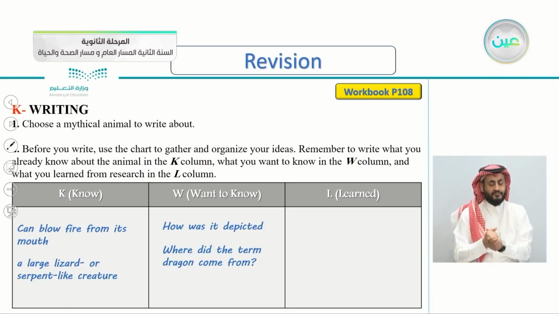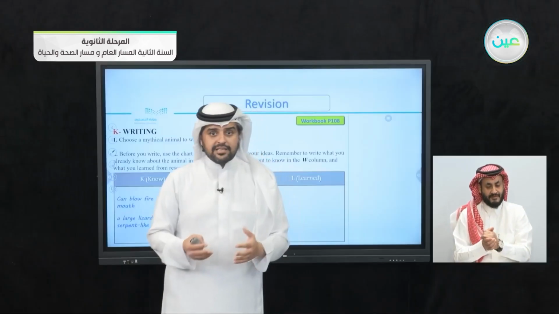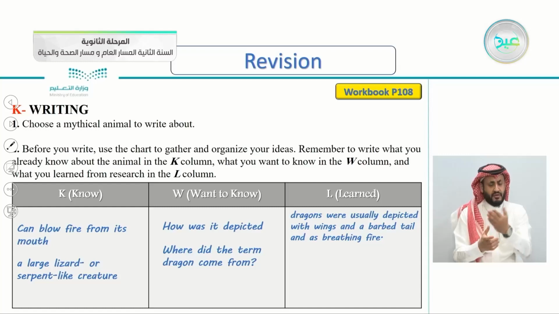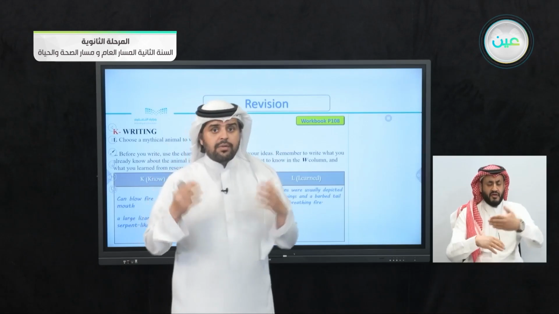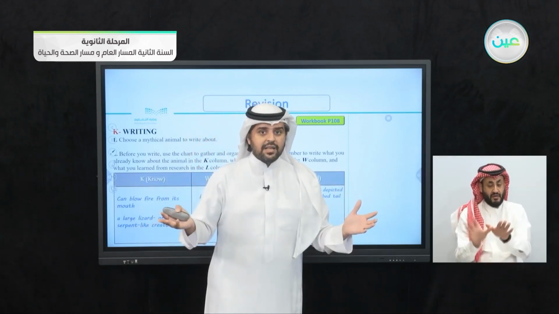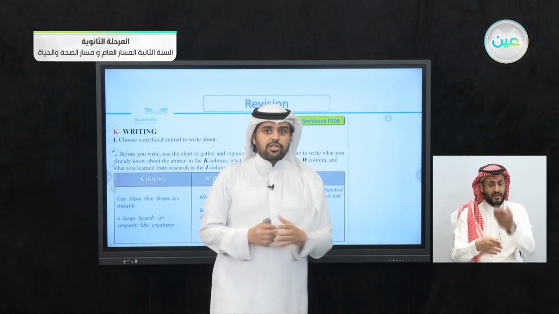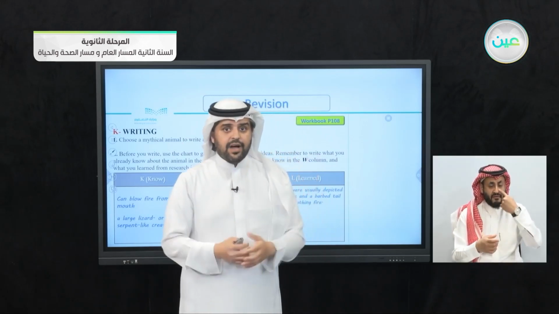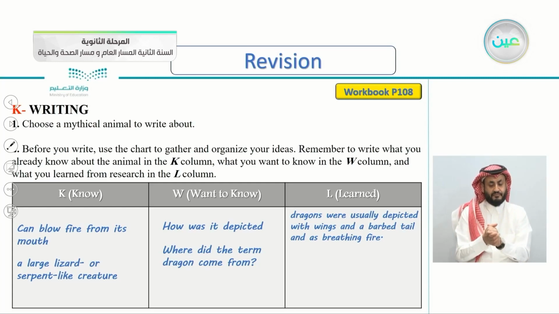So I've done my research on dragons, and here is what I learned about them. Dragons were usually depicted with wings and barbed tail and as breathing fire. Of course, when you imagine a dragon now, you imagine it always with wings and a barbed tail, and also that it will be breathing fire. So again, dragons were usually depicted with wings and barbed tail and as breathing fire.